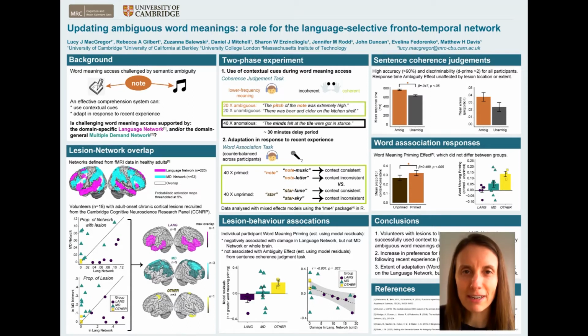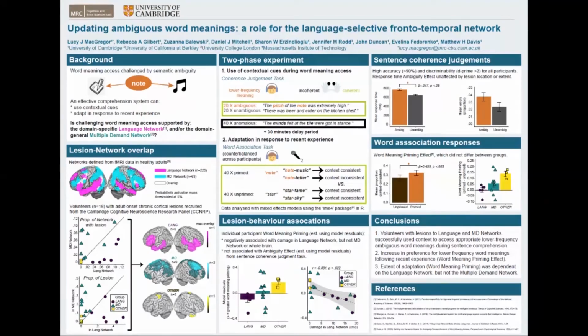Hello, I'm Lucy MacGregor. I'm going to give a short overview of our work exploring the cortical networks that support ambiguous word meaning access. Meaning access is challenged when words are semantically ambiguous, but facilitated by a comprehension system which uses multiple sources of information and adapts accordingly.